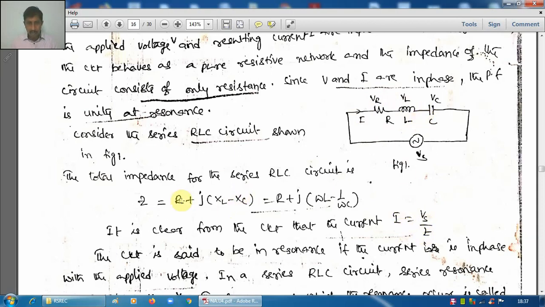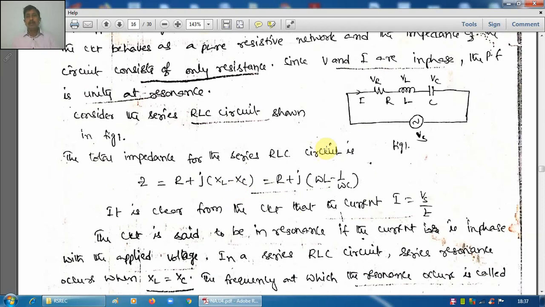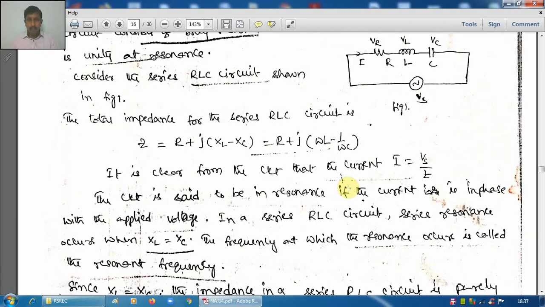That impedance is expressed like a complex number or complex value. Resistance is the real term, and the imaginary term is called reactance. So the impedance of this series circuit is given by R plus jX, where X means XL minus XC. This impedance is expressed like this.